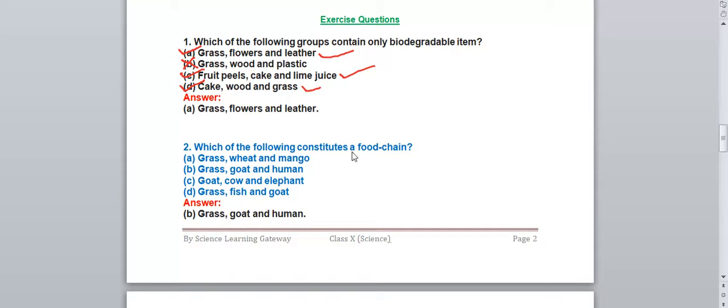Which of the following constitute a food chain? Grass can be eaten by wheat. No, wheat cannot be eaten by mango. So this option is wrong. Grass can be eaten by goat and goat can be eaten by human. Yes, it can be possible. Goat can be eaten by cow, cow can be eaten by elephant. This is a wrong option. Grass can be eaten by fish, fish can be eaten by goat. This is also a wrong option. So the correct answer is grass can be eaten by goat and goat can be eaten by human being. This forms a food chain.